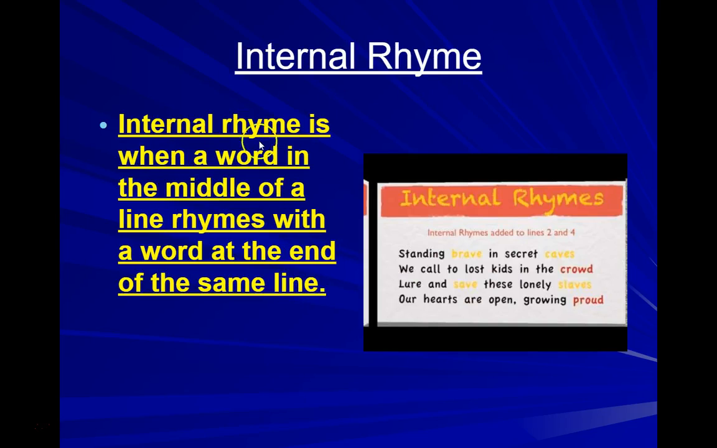An internal rhyme is when a word in the middle of a line rhymes with a word at the end of the same line. So, standing brave in secret caves, we call to lost kids in the crowd. Lure and save these lonely slaves, our hearts are open, growing proud. So internal rhymes are in lines, brave and cave and save and slaves. So that is your internal rhyme, when a word in the middle rhymes with the word at the end.